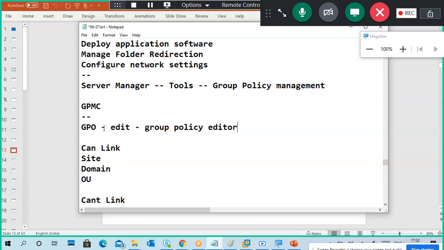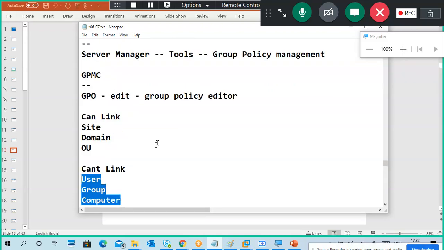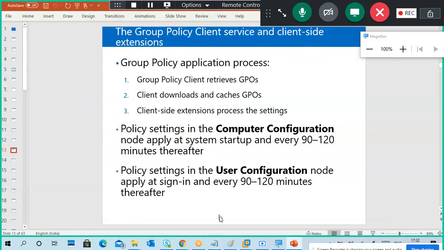Right click, edit. So the group policy editor is there. You have to edit this policy. After editing the policy, you have to link the policy. So you can link here and you cannot link here.